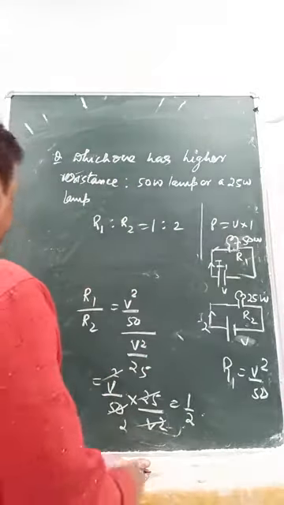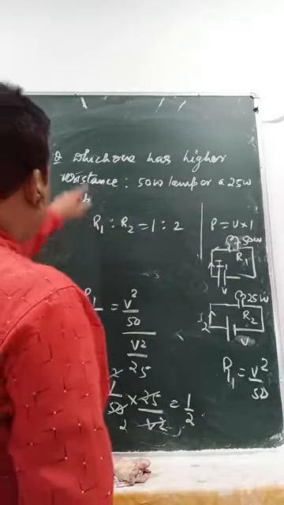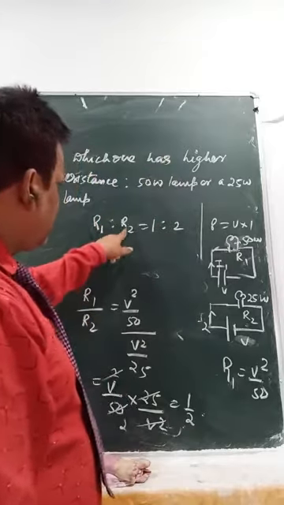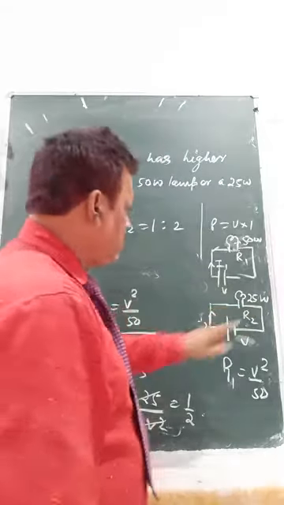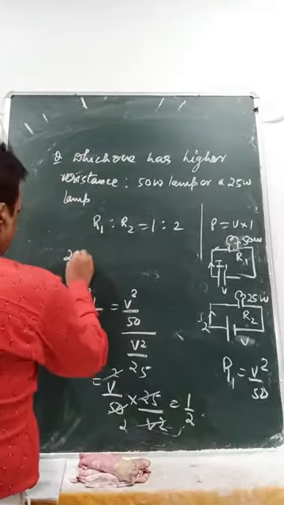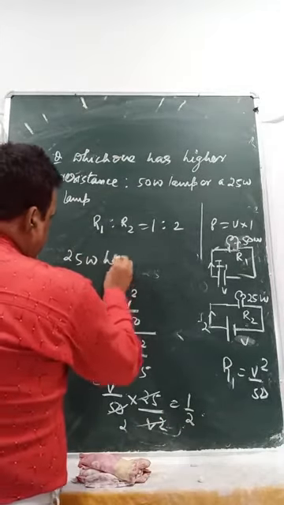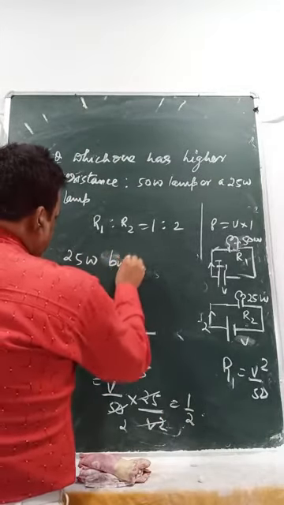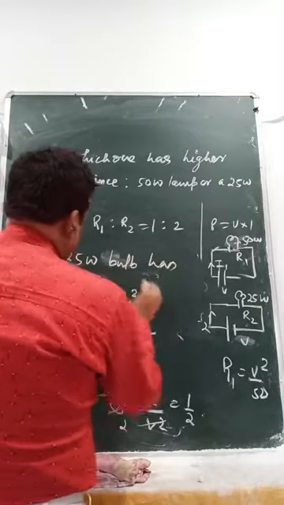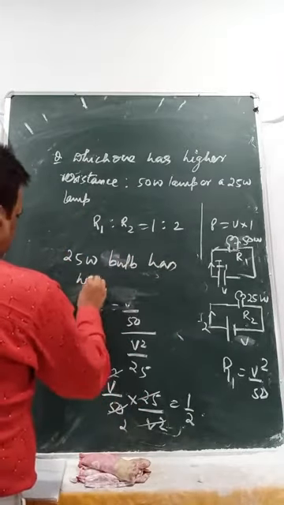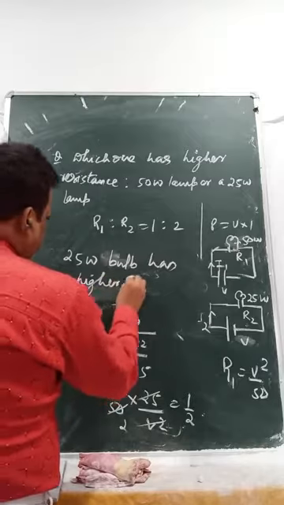So which has a higher resistance? Which one is R2? R2 means which one? This one. So 25 watt has higher resistance.